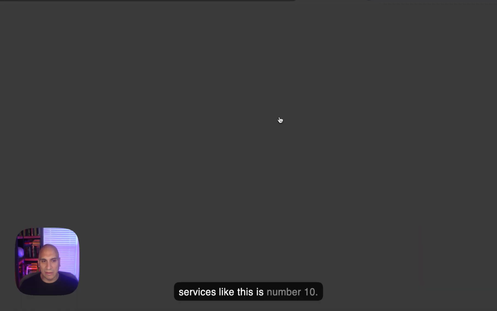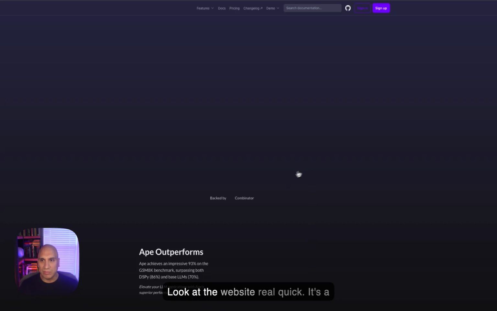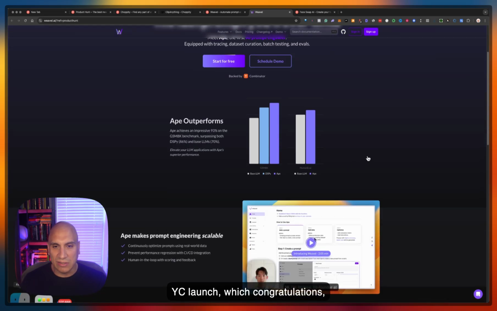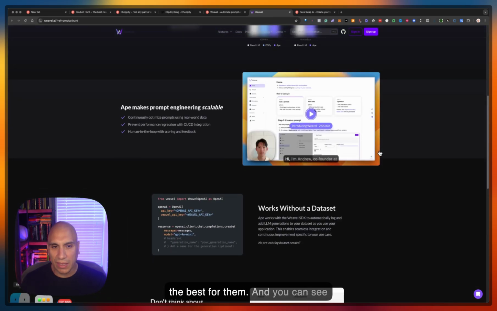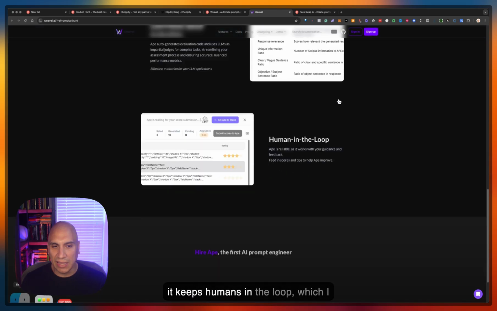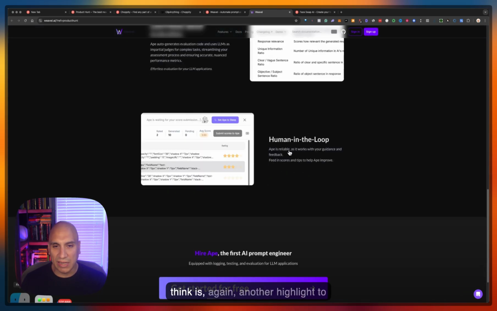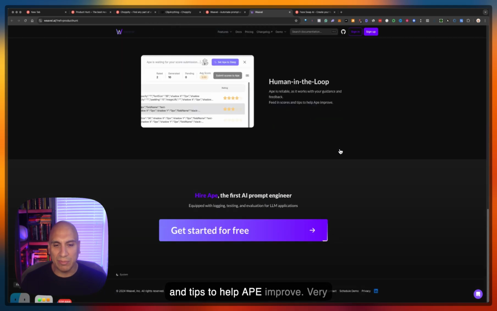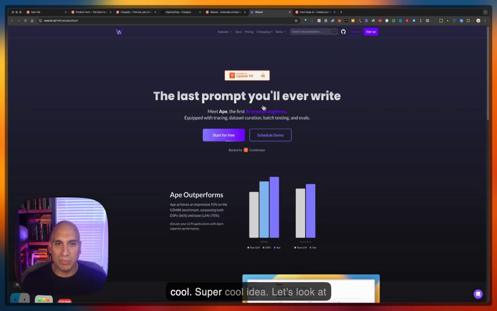This is number 10. Look at the website real quick. It's a YC launch, which congratulations. Hope the best for them. And you can see here it works without a data set, and it keeps humans in the loop, which I think is another highlight. So you're guiding it the whole way to help it know exactly what you're trying to do, feed in scores and tips to help Ape improve. Very cool, super cool idea.